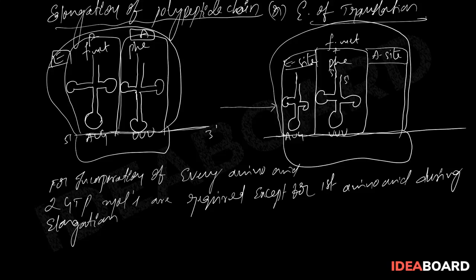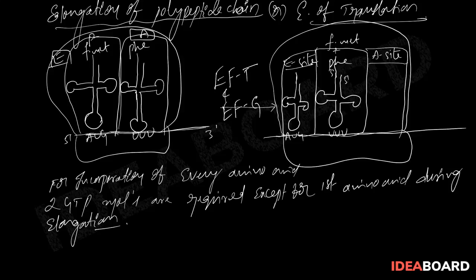During elongation, the elongation factors will also be involved. The elongation factors are elongation factor T and elongation factor G. Whereas in case of eukaryotes, small e represents eukaryotic elongation factor. For the formation of the peptide bond, there is an enzyme.